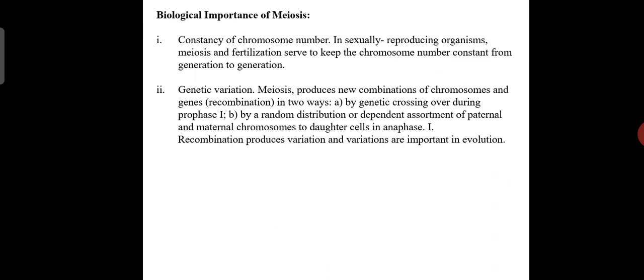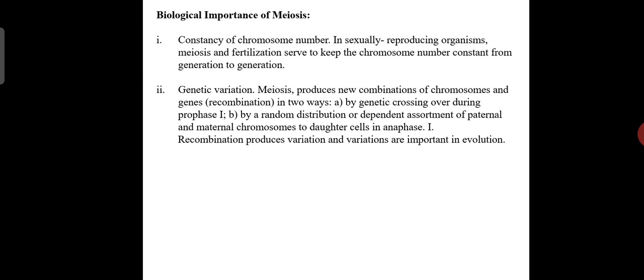Lastly, the biological importance of meiosis. First, constancy of chromosome number in sexually reproducing organisms. Meiosis and fertilization serve to keep the chromosome number constant from generation to generation. There is no variation in the chromosome number.